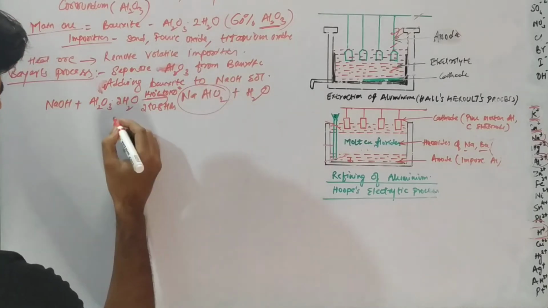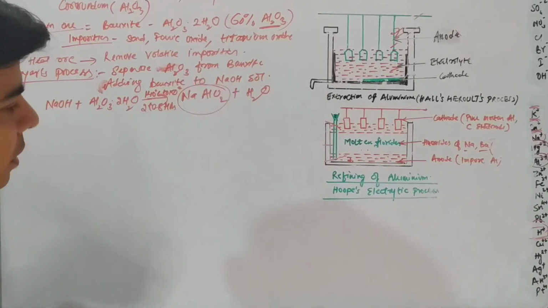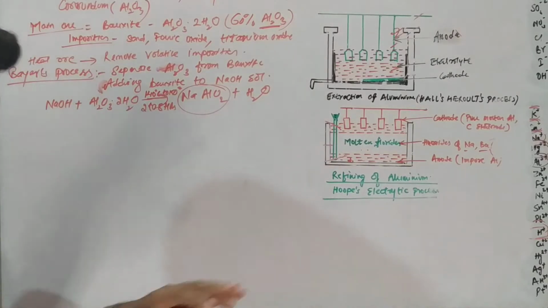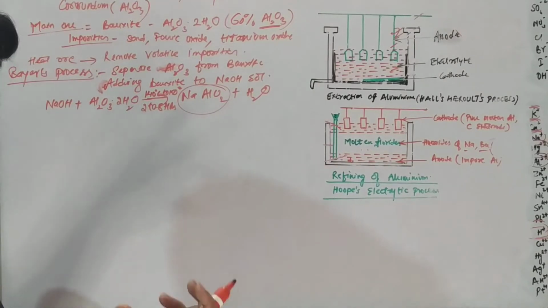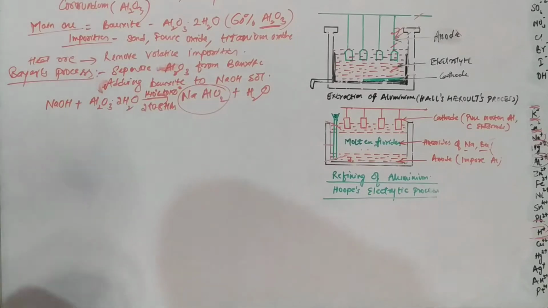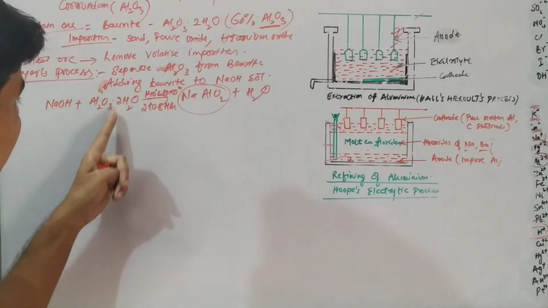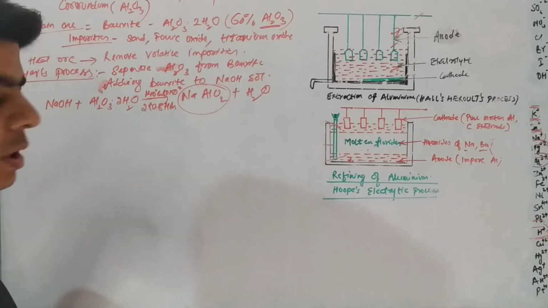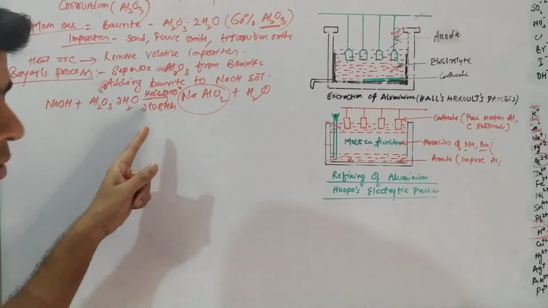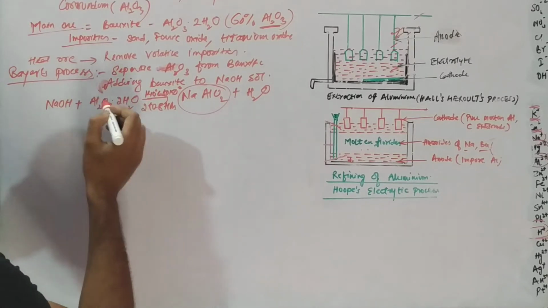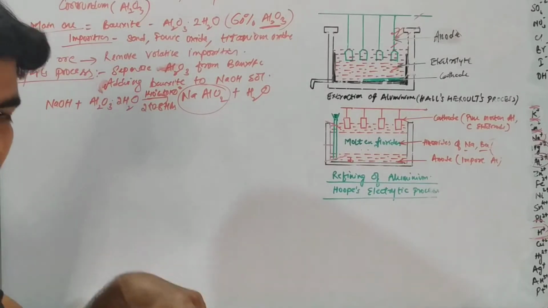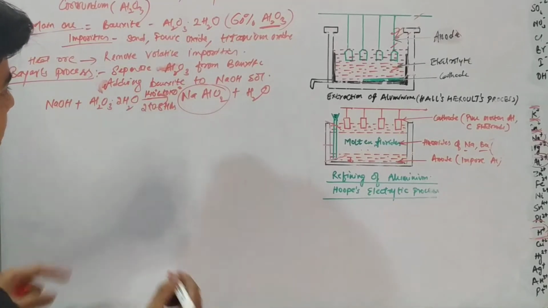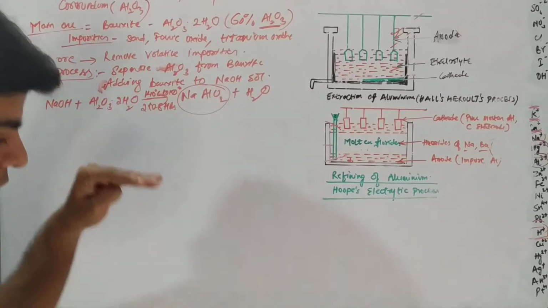So we will filter it. When we filter it, all the insoluble impurities which were not soluble in sodium hydroxide will remain on the filter paper, and the filtrate will contain sodium meta-aluminate, which is dissolved alumina in sodium hydroxide. So we have removed all the insoluble impurities from bauxite, because the alumina goes into the filtrate. So now we have the filtrate.